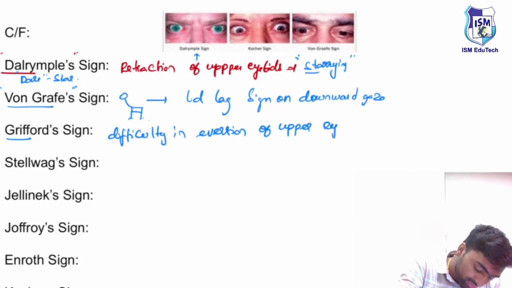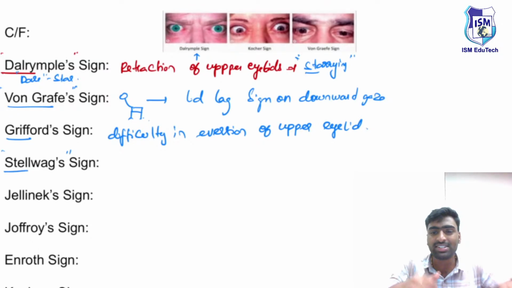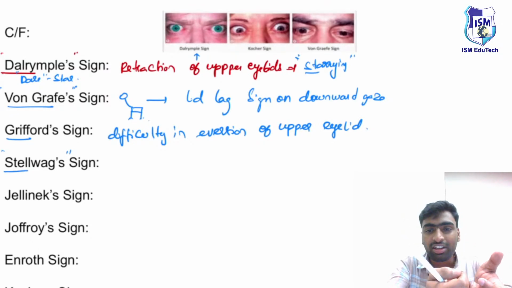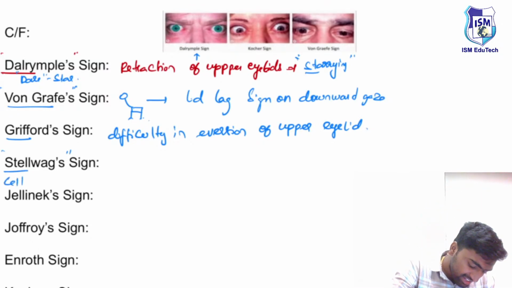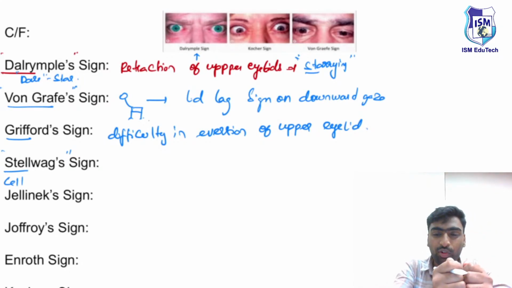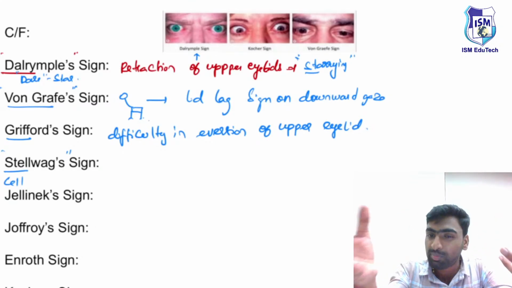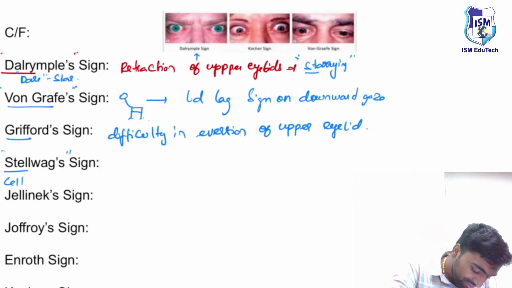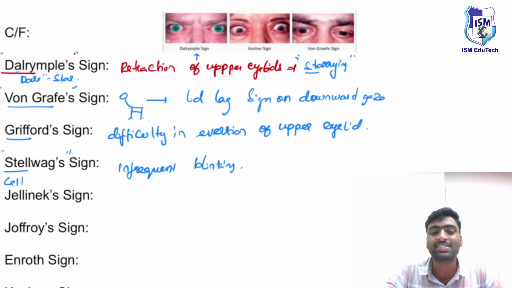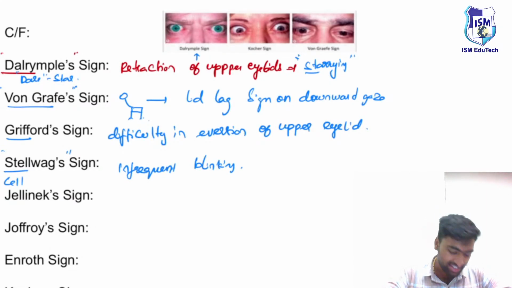Next one is Stellwag sign. Just imagine you are looking at your phone. Remember Stellwag for cell phone. If you are looking at your phone, you keep on scrolling and you won't blink your eyes. This type of infrequent blinking, which sign is it? It is known as Stellwag sign.